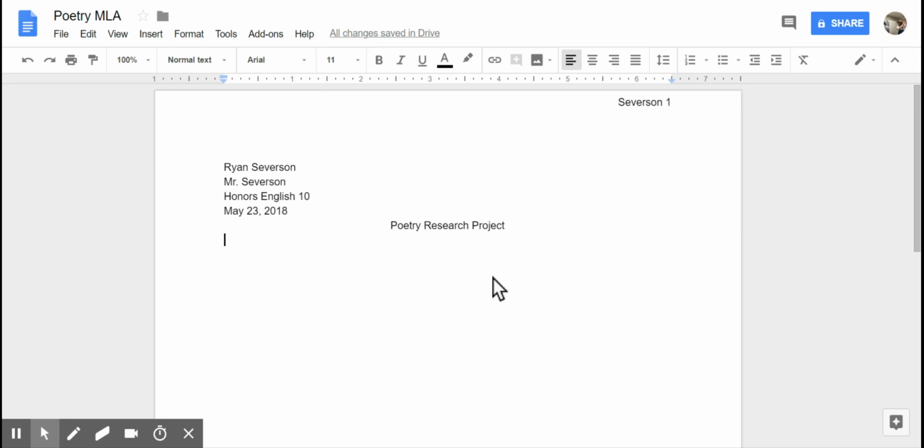Now, for citing poetry, there are a couple things that we need to know. Number one, whenever we cite the title of our poem, we need to make sure that it is in quotation marks. So, for example, in the poem "A Song in the Front Yard," we make sure that we have it in quotation marks. That is how we cite our titles of our poems.